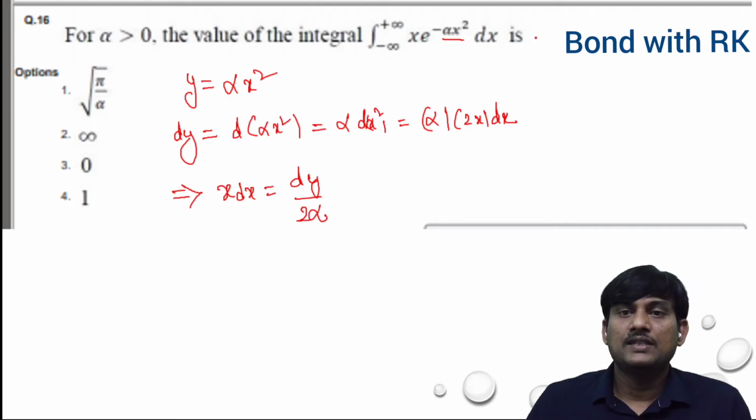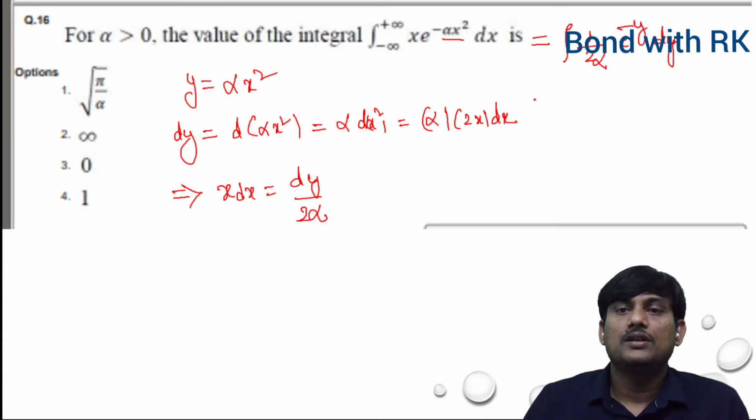So this integral is equal to 1 by 2 alpha times the integral of e power of minus y dy. 1 by 2 alpha is constant.